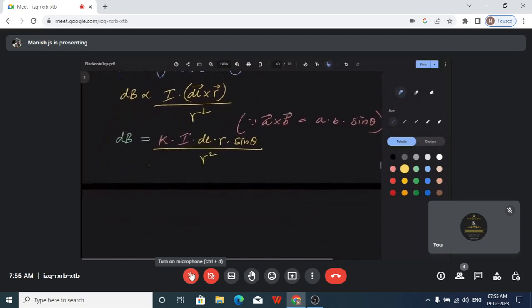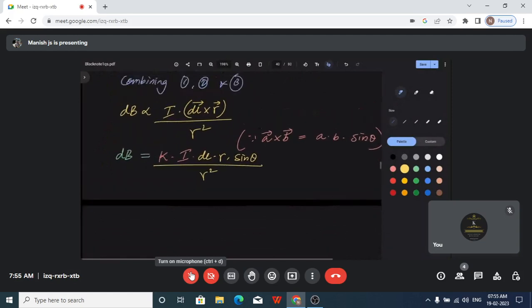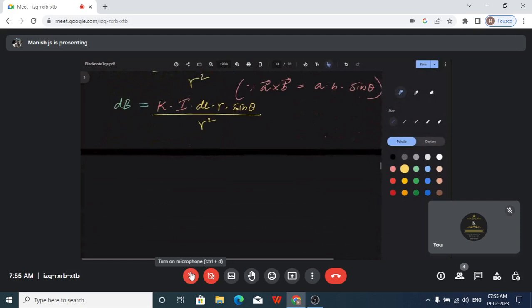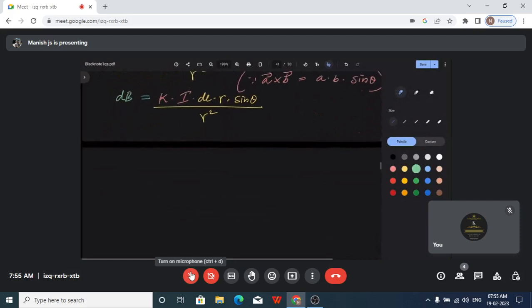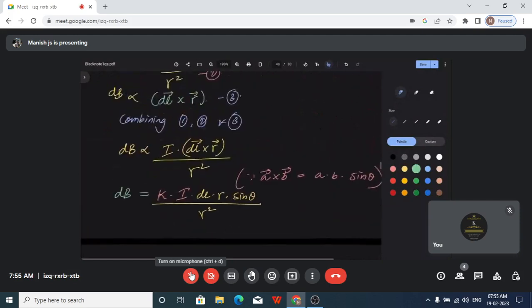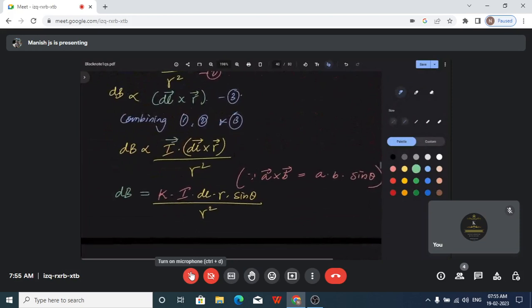Now, usually we express it as sin theta. This is how we express it. So this is again a relationship that you need to know. One second, our current is also a vector. So let me just change it. Small error. We will change it.